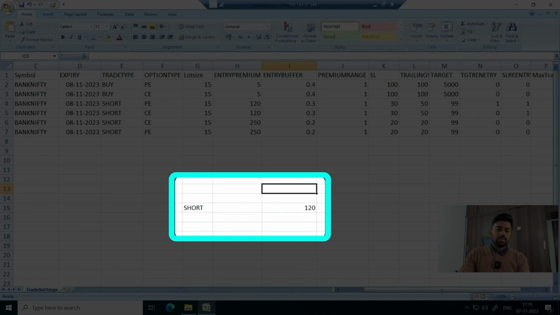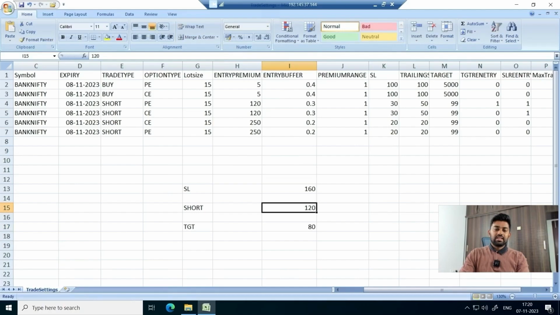And my stop loss, let's assume, is 160, and my target, let's assume, is 80. Now, let us say we took an order at 120, the order got completed, and then the market fell down and our target of 80 was achieved. Next question is, once the target is achieved, if I want to re-enter, where should I re-enter? Should I re-enter at 80 itself, or should I wait for the premium to go till 120, or should I enter anywhere between 120 to 80?